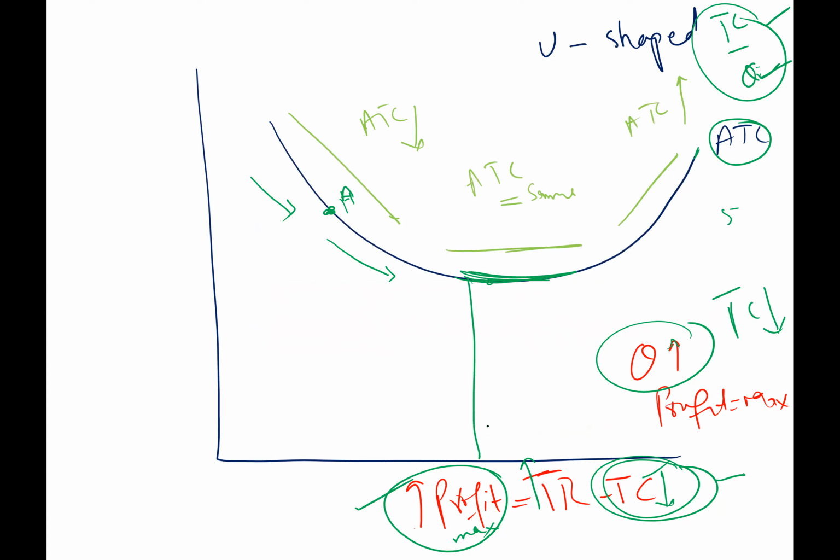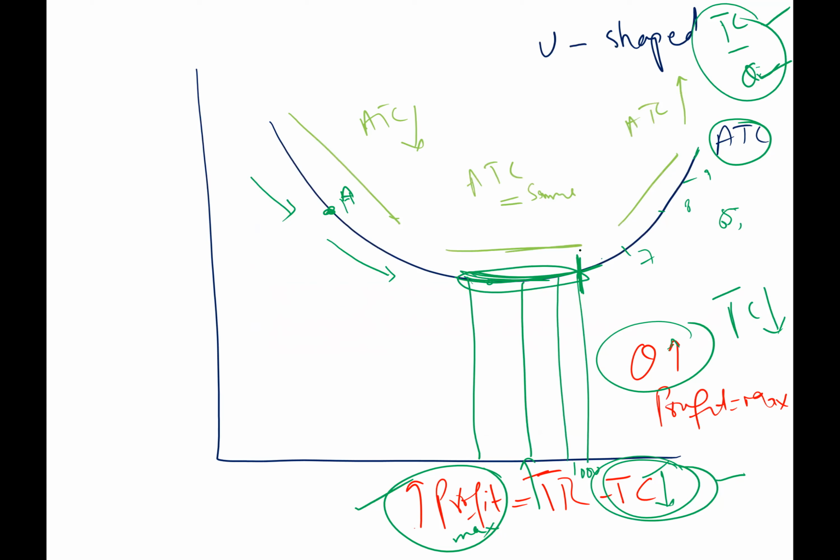Whether you produce here, cost remains the same, 5, right? So you can gather the market share. You can sell more because your profit is similar in this region, because cost is the same. But as soon as you produce more than, for example, 1,000, your cost starts rising: 6, here 7, here 8, here 9. So what is best for you? To stop producing at 1,000.